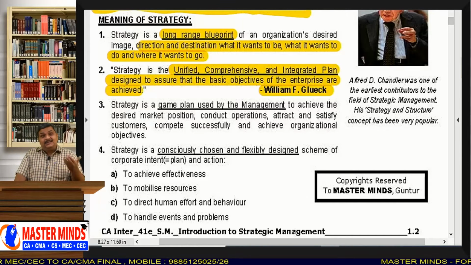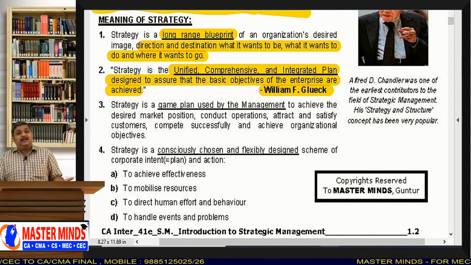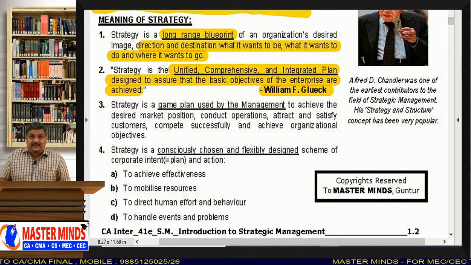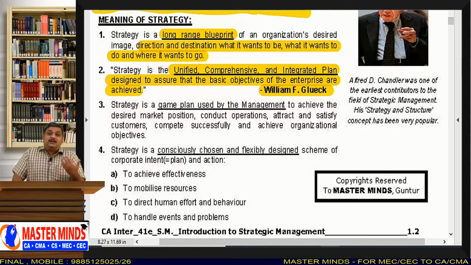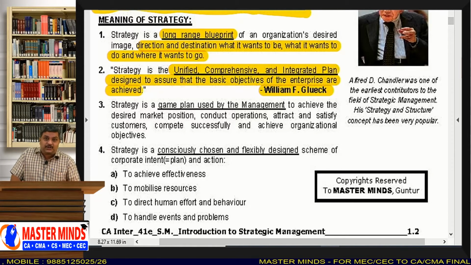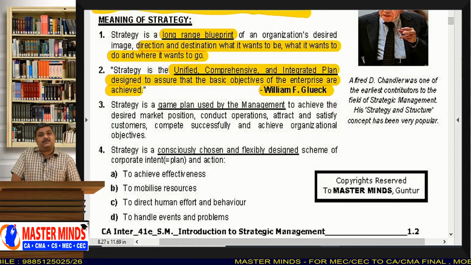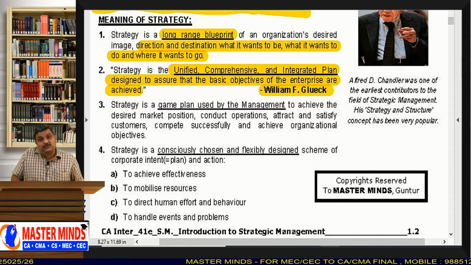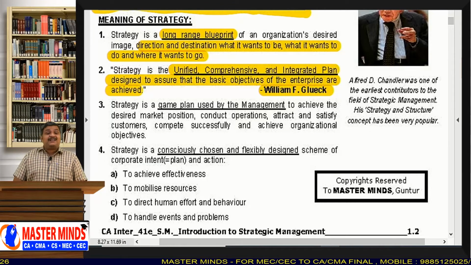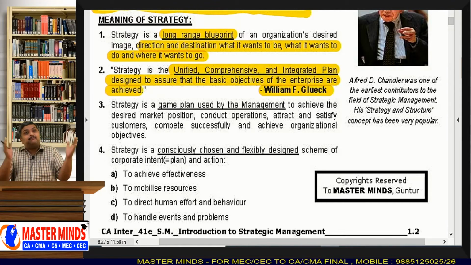That is the reason in this subject we will learn about every topic. We will learn about financial management, marketing management, human resource management, production management, operations management. In the functional level strategies lesson, we will study all of those things. Why? Because strategy is not a single and simple plan.